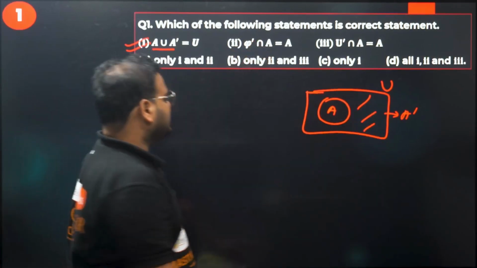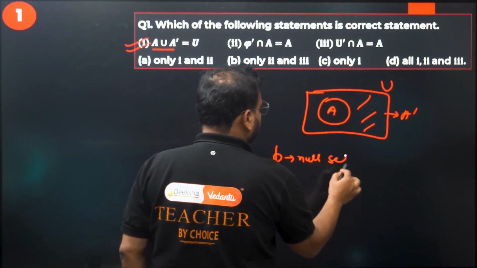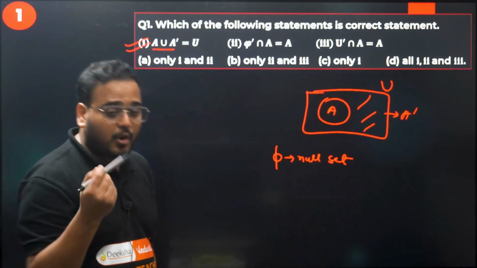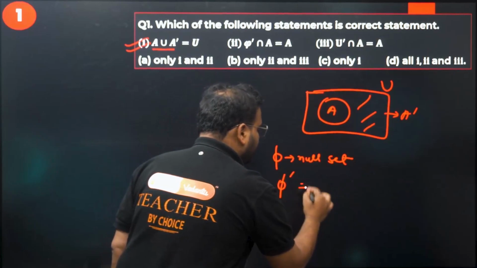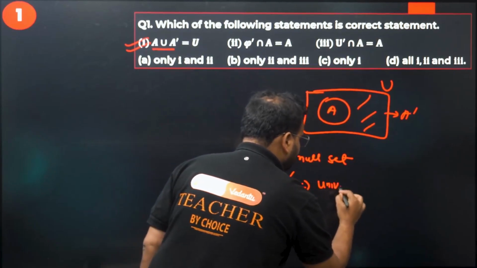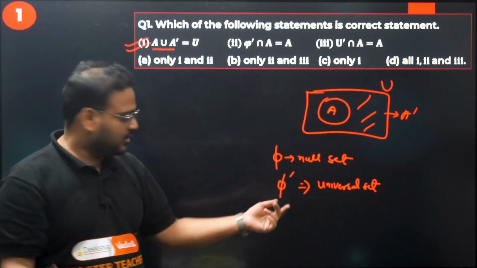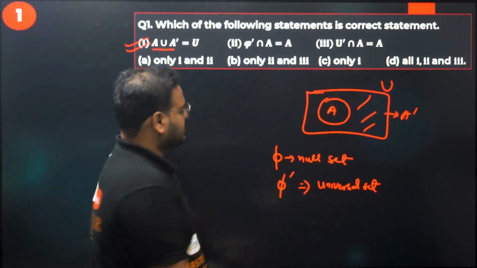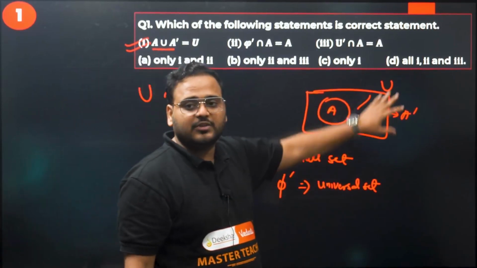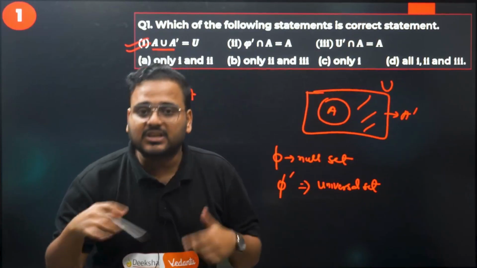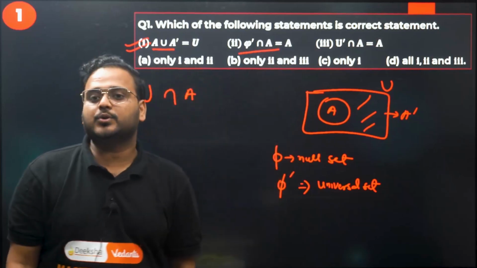Second one. This is the symbol of the null set. The opposite of the null set is going to be what, dear? The universal set. What it means is the opposite of nothing is everything. So the universal set intersection with A: if you take the intersection of this whole rectangle with the circle, what is the answer? The intersection is going to be the circle only, so option 2 is also correct.